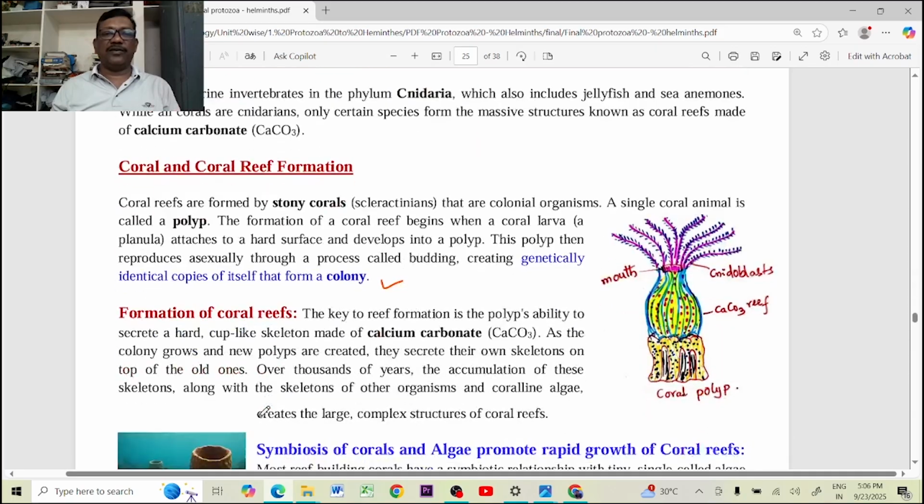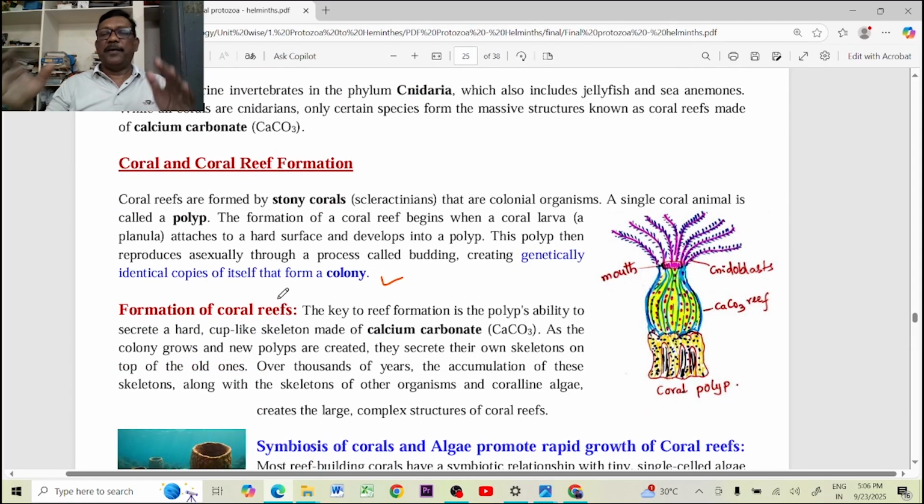The coral and coral reefs are actually formed by the polyps. The polyp, which develops from the planula larva, forms the shell-like structure of calcium carbonate that is extended. That population is extended by asexual reproduction.